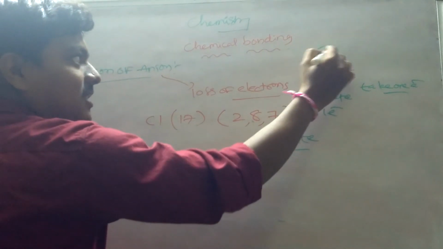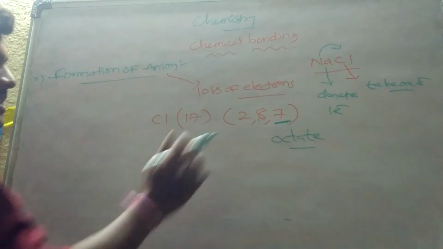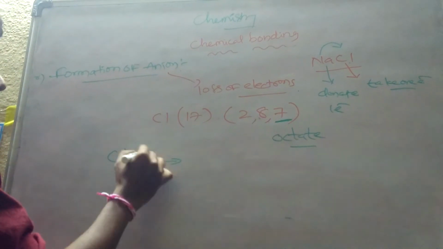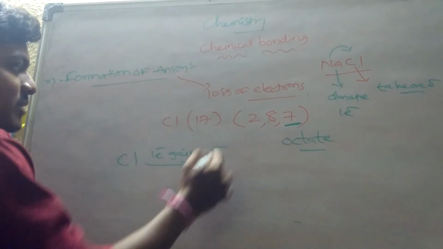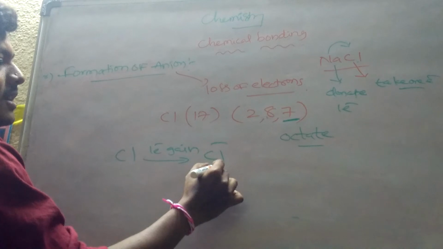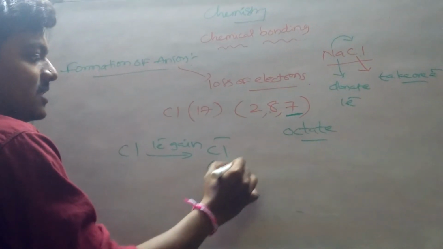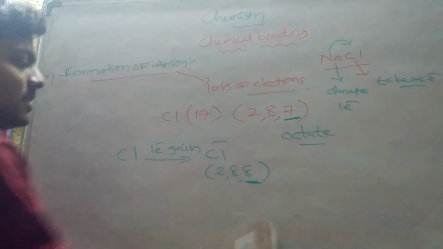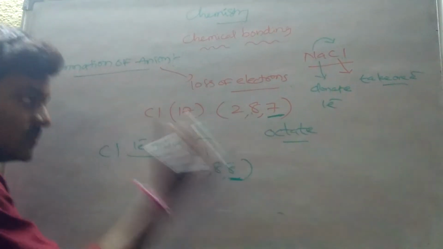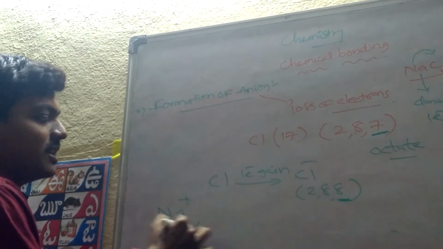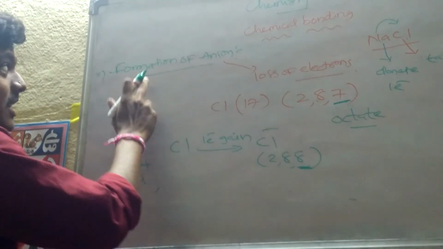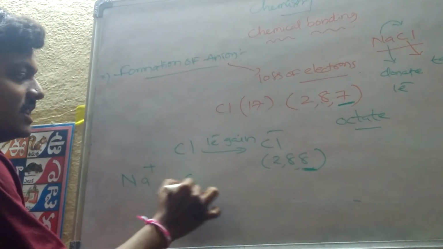So sodium is losing the electron and chlorine is gaining the electron. See here, chlorine gains 1 electron, and it is going to convert into Cl minus. This is called the chloride ion, and it has a valency of 2, 8, 8. Means the octet rule is achieved. So what happened here? In the formation of cation, we got the Na plus ion, right? In the formation of anion, we got Cl minus.